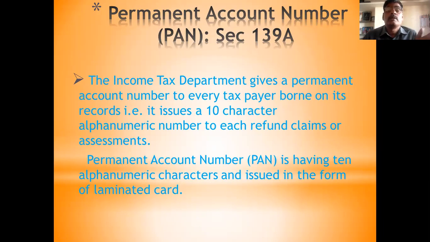I will not go into explaining that. Some numbers are there and some alphabets are there. That means the PAN has 10 alphanumeric characters, and is issued in the form of a laminated card. It is a smart card.